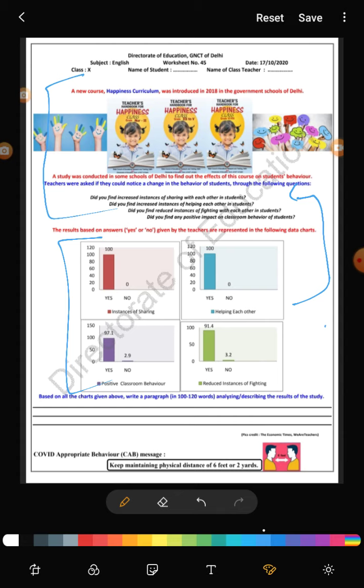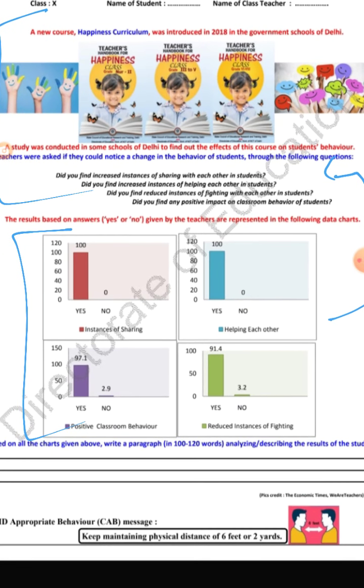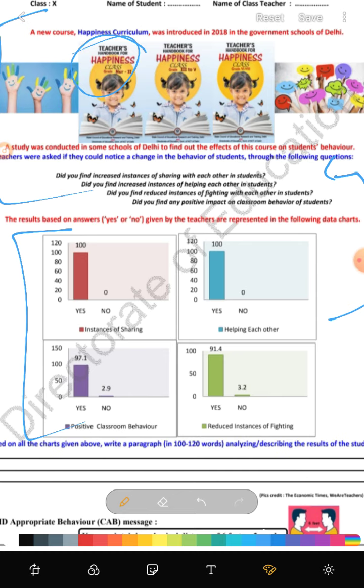So after the study, after the happiness curriculum, what was the change in the behavior? Students के behavior में क्या change आया? Now these are some questions that have to be asked. Did you find increased instances of sharing with each other in students? So students are sharing with each other.